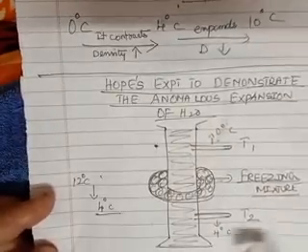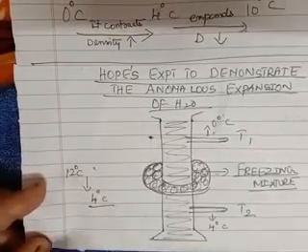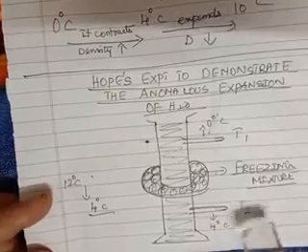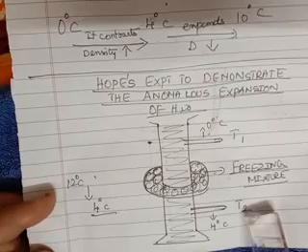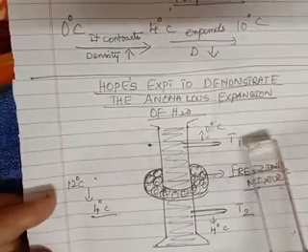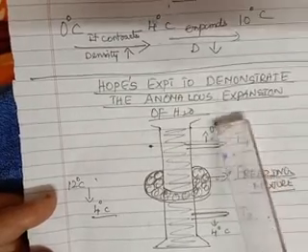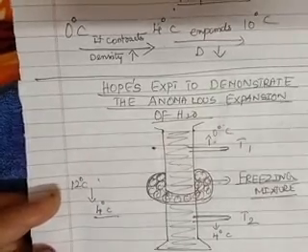Very simple. Okay. The experimental setup is very simple. And the observation, what is the observation you are going to see here? I have already mentioned here. The observation is, first, the thermometer T2 shows 4 degrees Celsius initially. Then the thermometer T1 shows 0 degrees Celsius. See, first you see the observation, later I will explain.